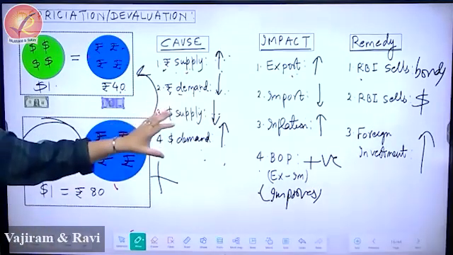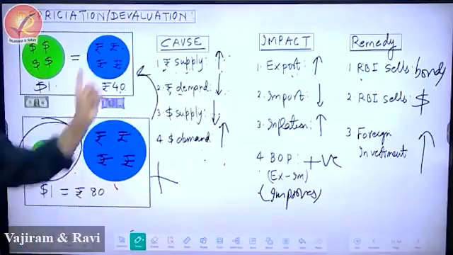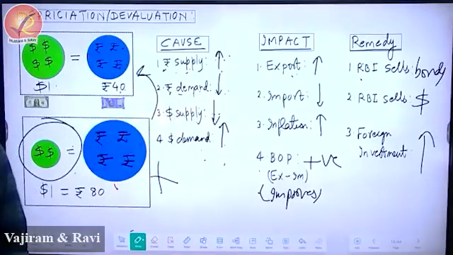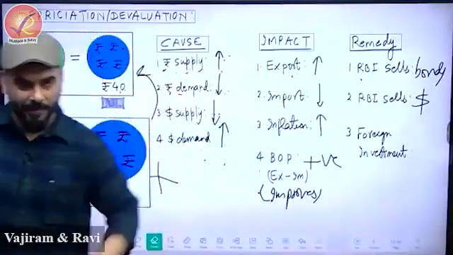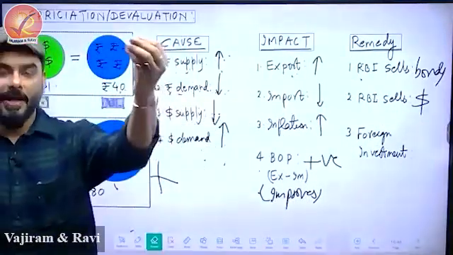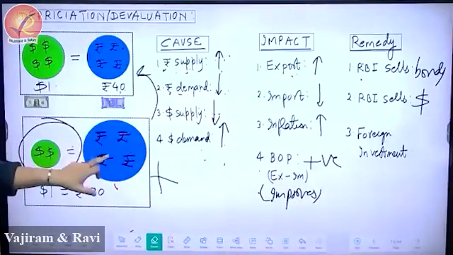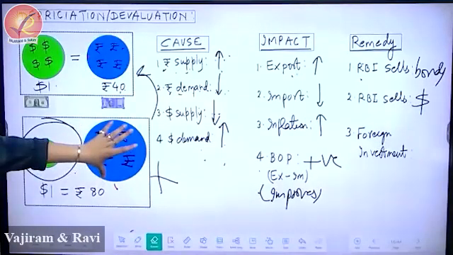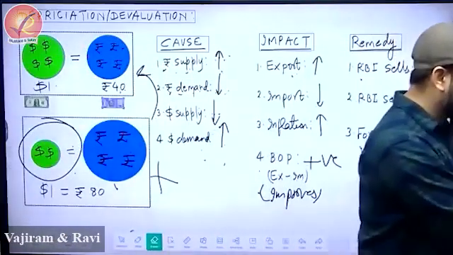Because after every line, the confusion will be what to write next, and it does not give a picture. So the best way to understand these kinds of chapters is to create a chart, leave it blank, create these circles, play with the circles, and then try to see what happens. For example, let's take the last point, foreign investment. Suppose UPSC has asked you a question in prelims. Let's play with this idea, just one time. UPSC tells you, currently, rupee is under depreciation. That means there is too much rupee and very few dollars.